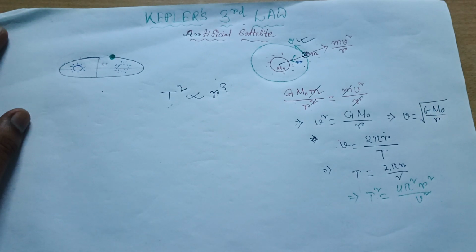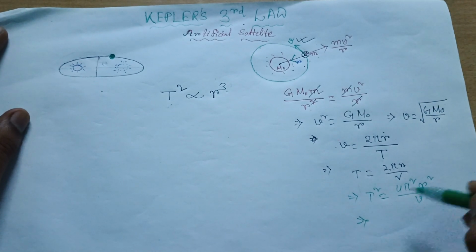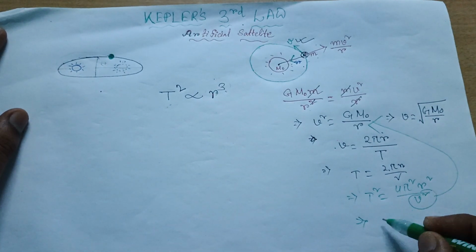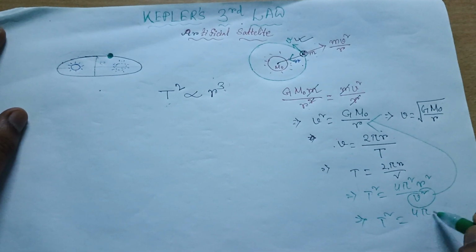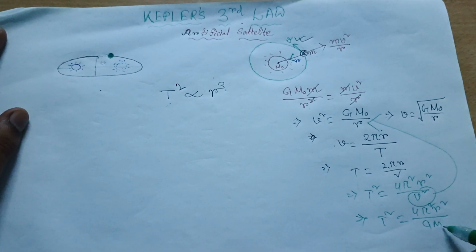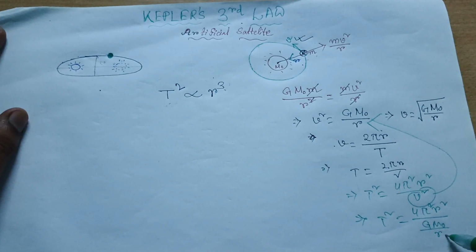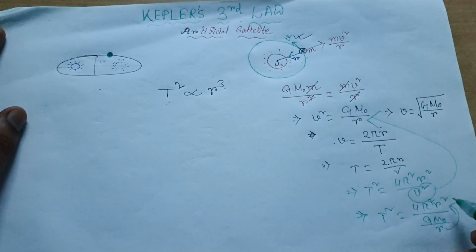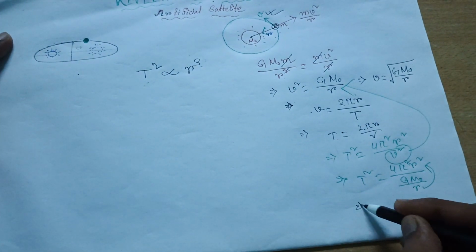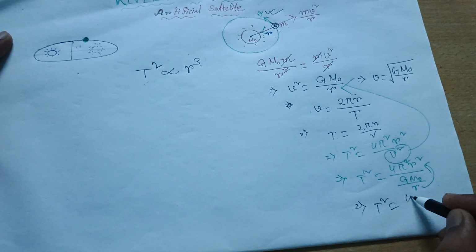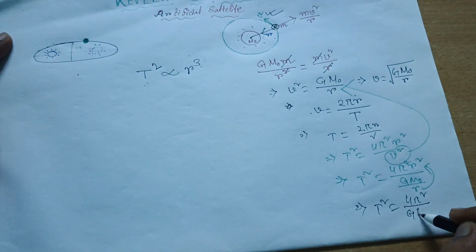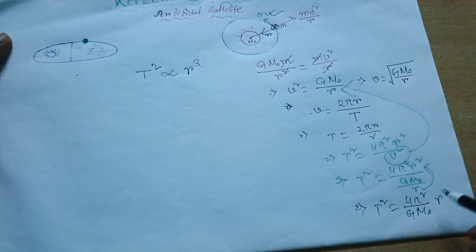Can you see this? Yes. So v square I have already determined, G m0 by r. So T square equals how much? 4 pi square r square by v square, meaning G m0 by r. So this r will go up, and it will be r cube. That is right, you are all correct. So it will be 4 pi square, and in the denominator it will be G m0 only, and r cube.